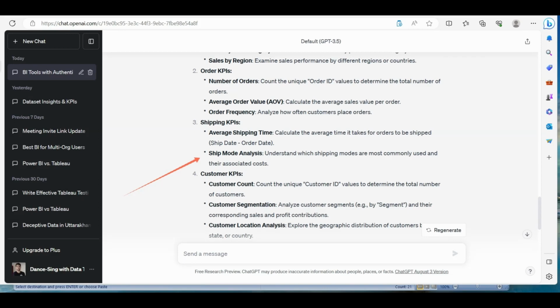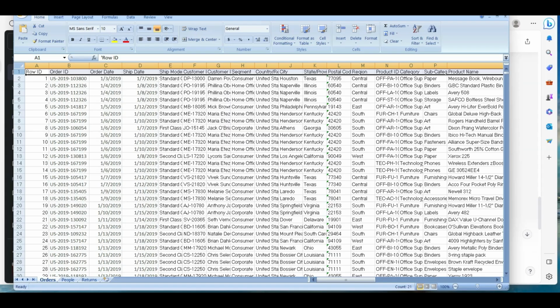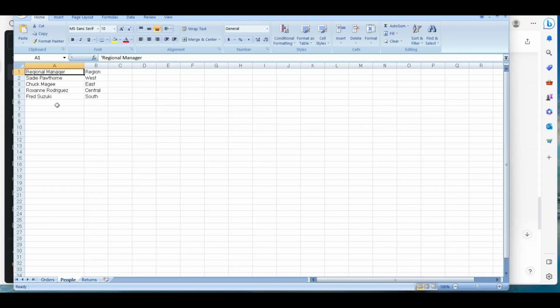I'll not go through all the different KPIs, but you are free to go and analyze, and I can tell you that around 70 to 80% it covered. Along with that, there are some really beautiful suggestions as well. Now, another very interesting point: what will happen when we add an additional data set and ask ChatGPT, okay, this is a related data set, and if I add this data set, what additional insightful KPIs can we have? So let's go back to our Excel sheet and go to People, and I'll just copy this, and here you go.